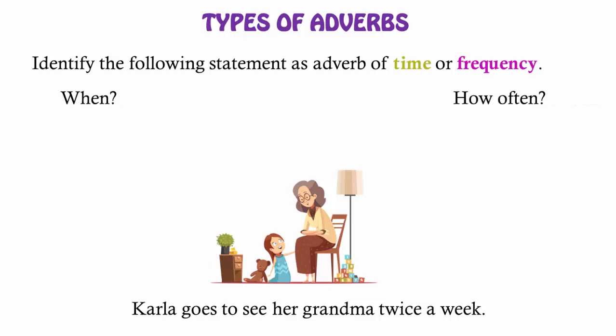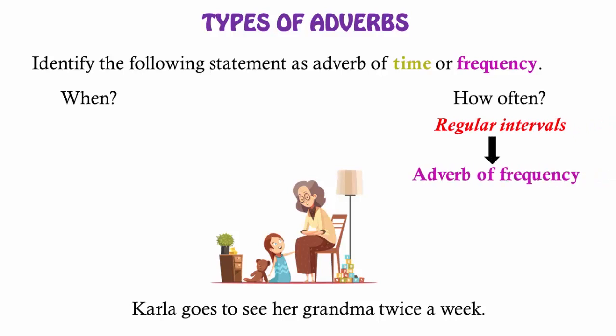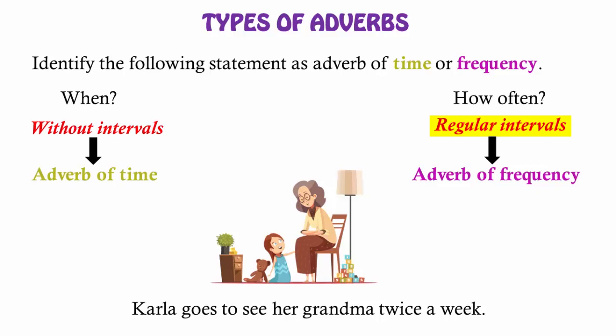To solve the confusion, here is a little trick. An action that happens in a given period of time at regular intervals is called adverb of frequency, whereas an action happening once without intervals is called adverb of time. Here, Carla goes to see her grandma at regular intervals, that is twice a week.